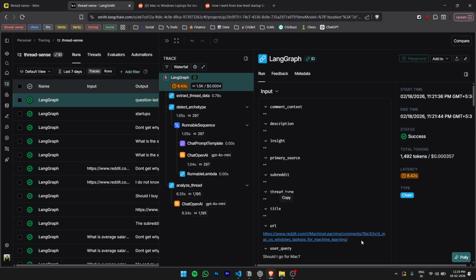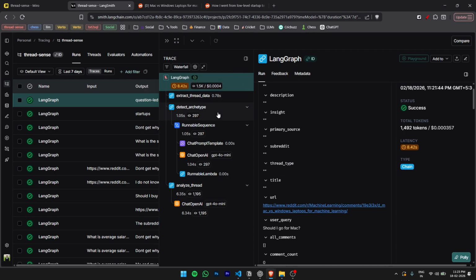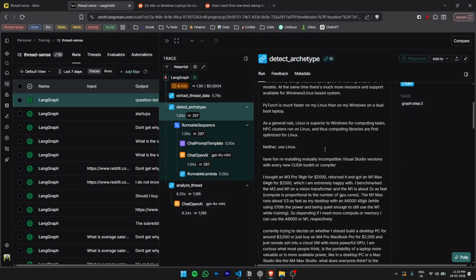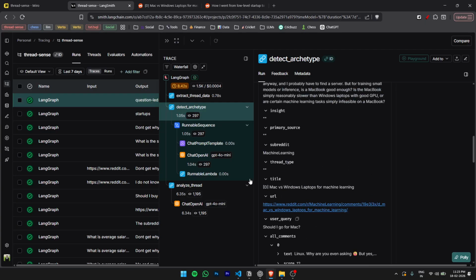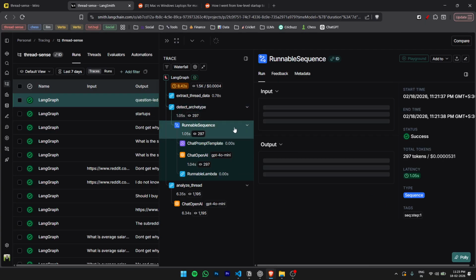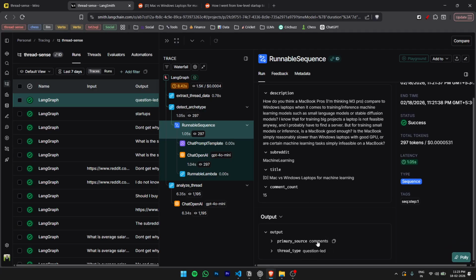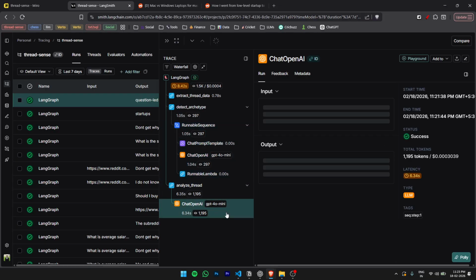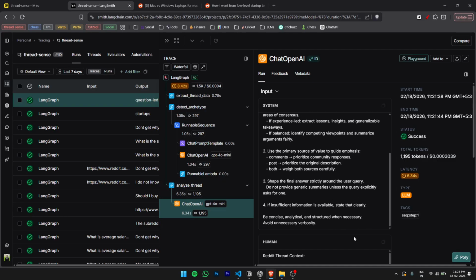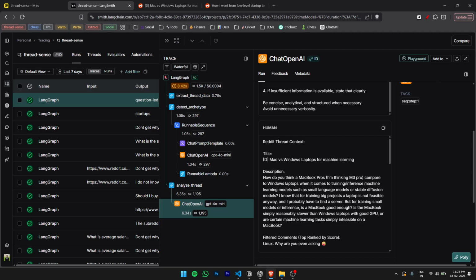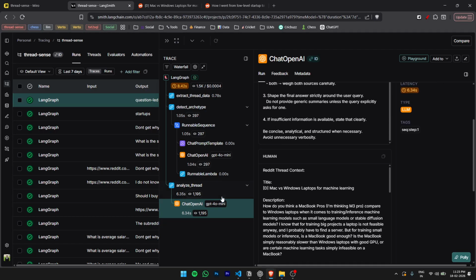So this was the laptop one, right? Let's see if it has identified the archetype. Oops, I had to look here specifically. Again, question led and sources comments. Let's look at the final output. And here it says Reddit thread context. Oops, I'm looking at the wrong one, title description.